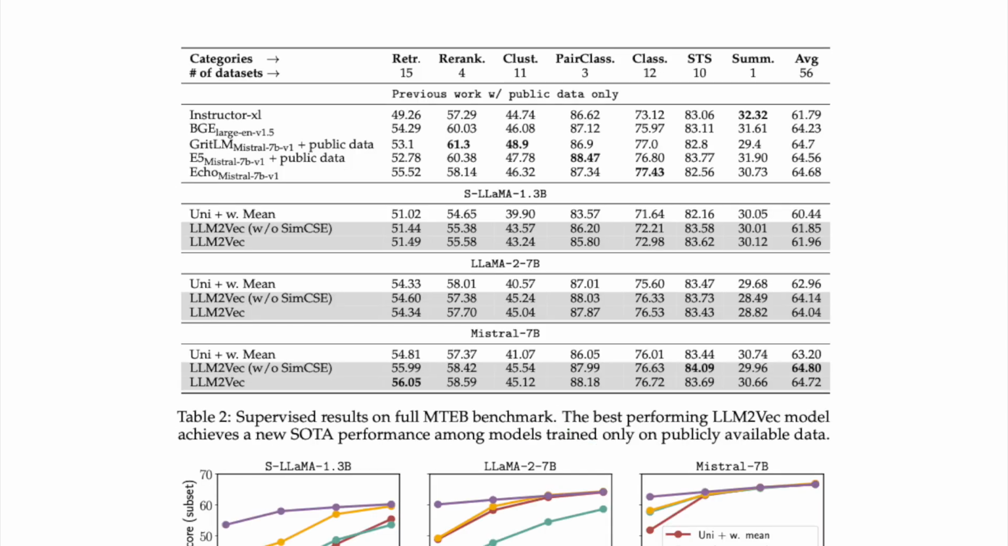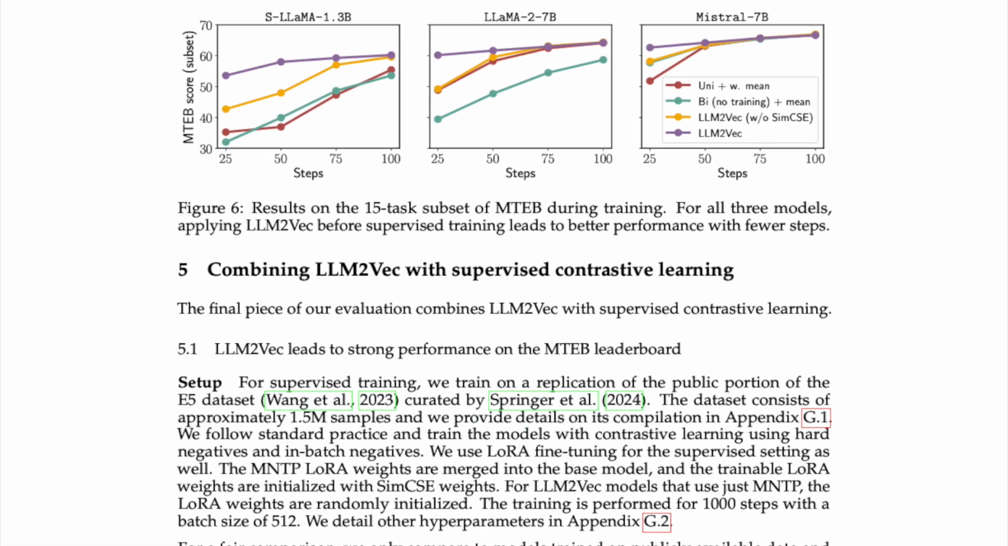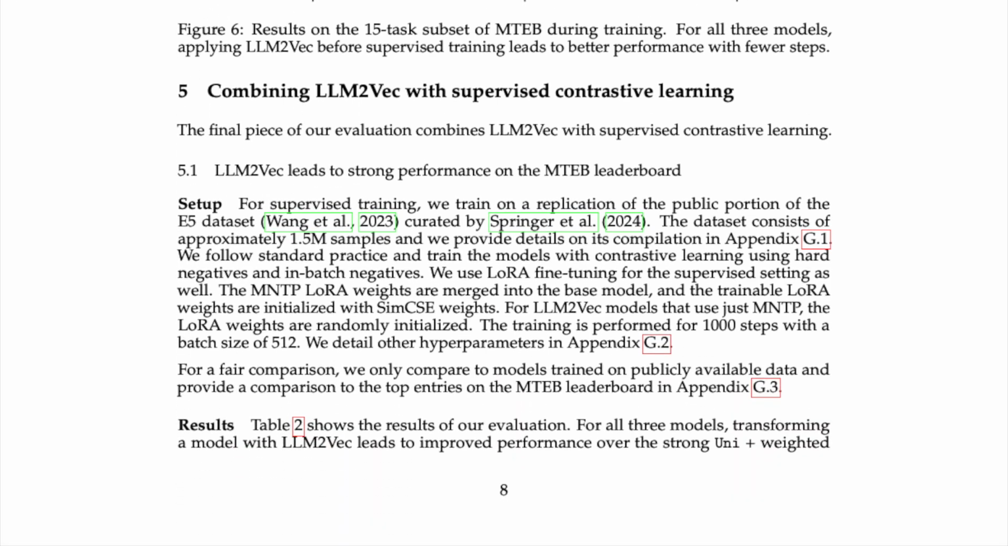Table 2. Supervised results on full MTEB benchmark. The best-performing LLM2Vec model achieves a new SOTA performance among models trained only on publicly available data. Figure 6. Results on the 15-task subset of MTEB during training. For all three models, applying LLM2Vec before supervised training leads to better performance with fewer steps. 5. Combining LLM2Vec with supervised contrastive learning. The final piece of our evaluation combines LLM2Vec with supervised contrastive learning. 5.1 LLM2Vec leads to strong performance on the MTEB leaderboard.